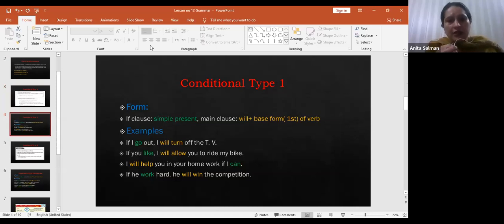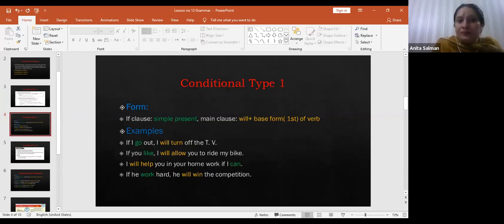And in second, if you like, I will allow you to ride my bike. Right now you can see the sentences. If clause could be at the beginning, it could be at the end. If you have written the if clause first, then you will insert a comma between the clauses. If you have written the main clause first, then there is no need to put a comma between the clauses. Right? You can compare sentence number 2 and sentence number 3.